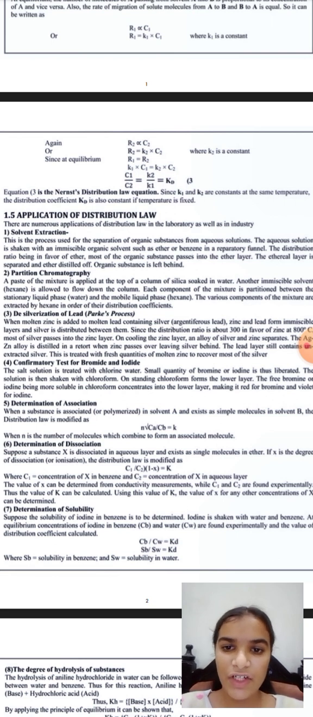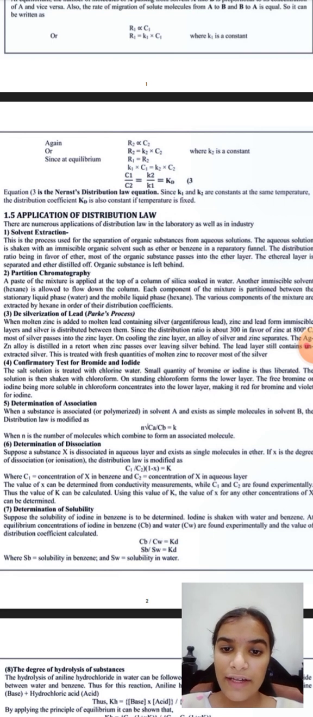Second, partition chromatography. A paste of the mixture is applied at the top of a column of silica soaked in water. Another immiscible solvent, hexane, is allowed to flow down the column. Each component of the mixture is partitioned between the stationary liquid phase, which is water, and the mobile liquid phase, which is hexane. The various components of the mixture are extracted by the hexane in order of their distribution coefficients.